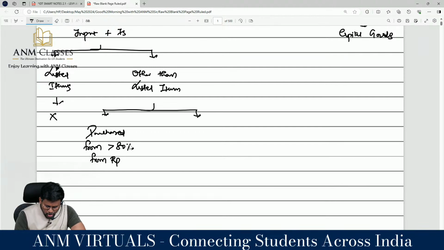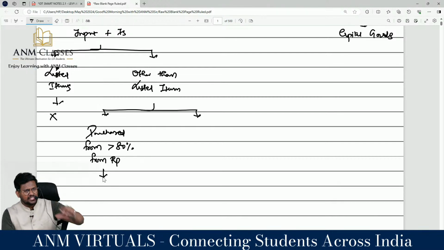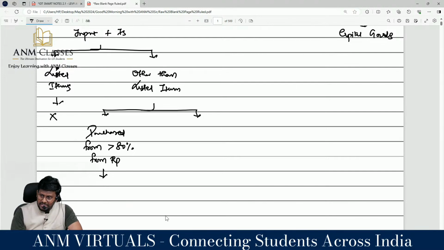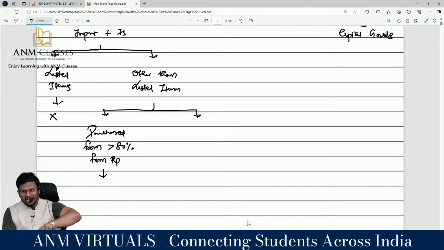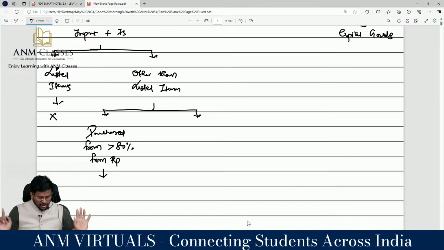If I have purchased more than 80% from registered persons, then I have purchased only 20% or less from the unregistered person. That is allowed in the Act. Yes or no? From the unregistered person, we have to check whether what was purchased is cement. If it is cement, then RCM will be applicable. Are you really with me?